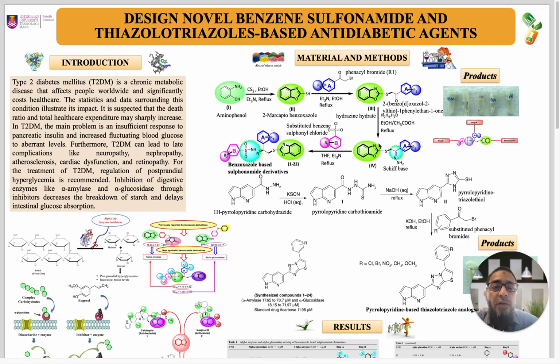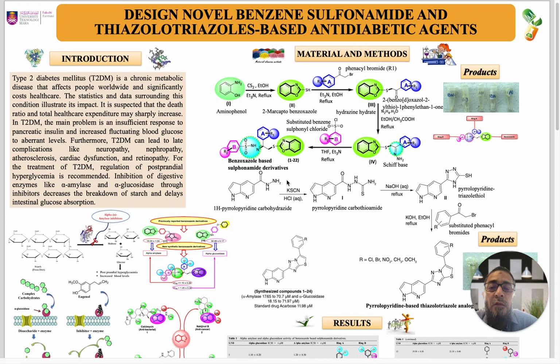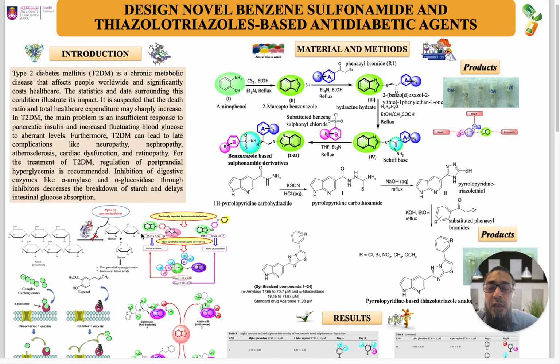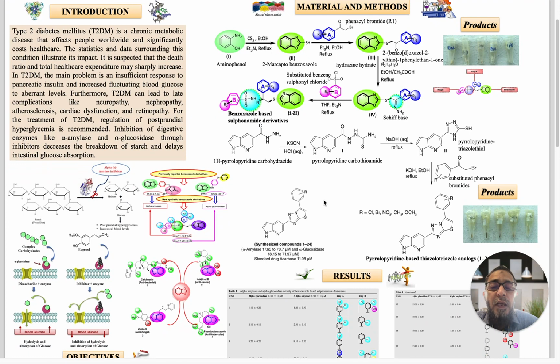It reacts with hydrazine hydrate to form this hydrazone Schiff base, and the hydrazone Schiff base reacts with substituted benzene sulfonyl chloride, leading to the synthesis of 22 novel derivatives which contain the benzazole based sulfonide derivative. You can see this skeleton is the same as here.